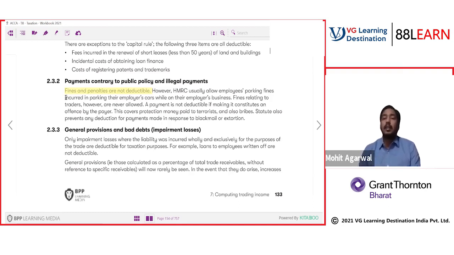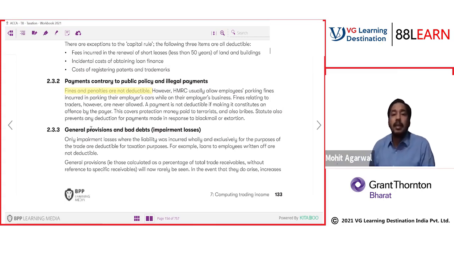Hence, there is a relaxation for parking fines. HMRC has given relaxation only for parking fines. All other fines, penalties, bribes, extortion, terrorist activities, blackmail, anything you have paid for, are not allowed. Correct. Now let's move on to general provisions and bad debts.